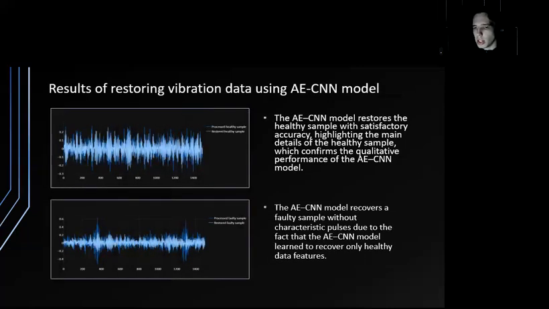In the results, it can be seen that the AECNN model restores healthy vibration samples with satisfactory accuracy, restoring the main parts of vibration data, while in faulty vibration samples, the model restores only those parts that resemble healthy signs without characteristic faulty pulses. This feature of the model enables binary classification of bearings. More details on the next slide.